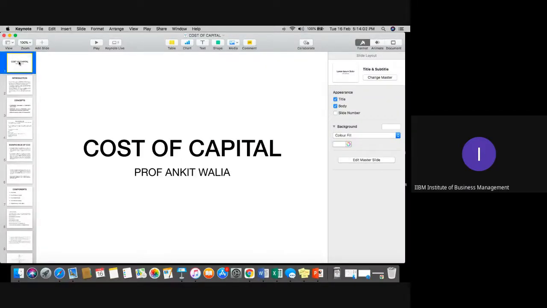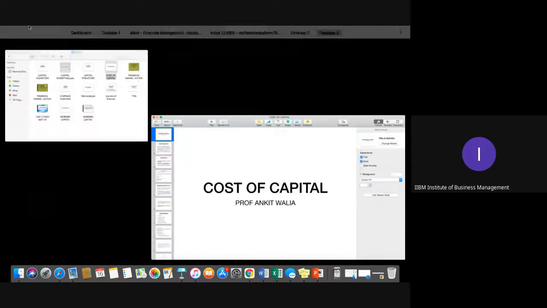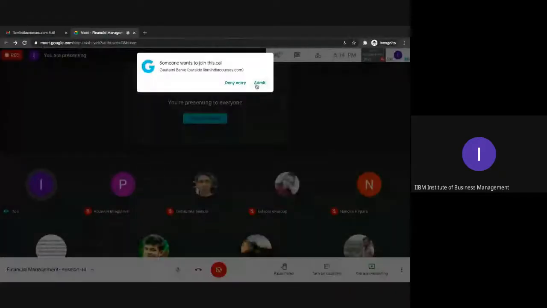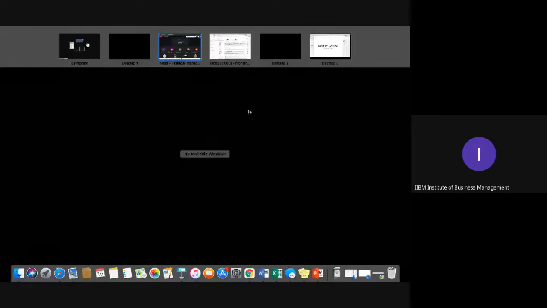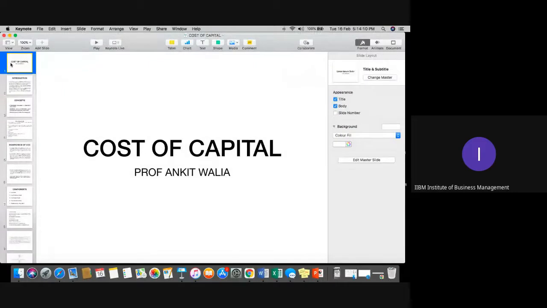What is the meaning of cost of capital first? If you remember, in the initial classes we have already covered what capital is all about. Whenever a company needs to start its business, it always needs to look at the different capital options, or where it can raise funds for the company.